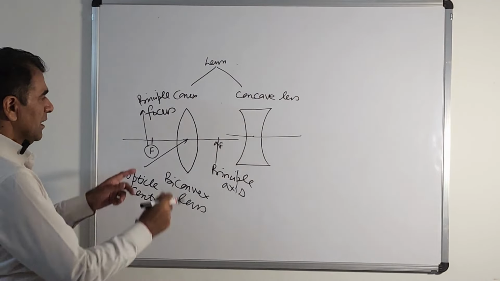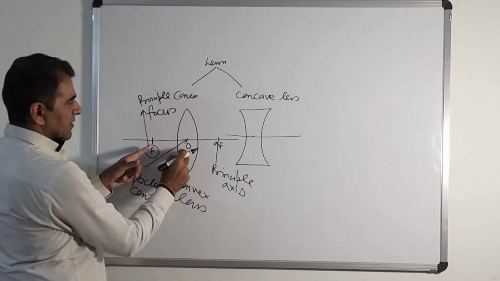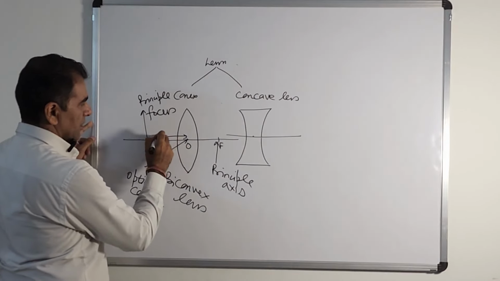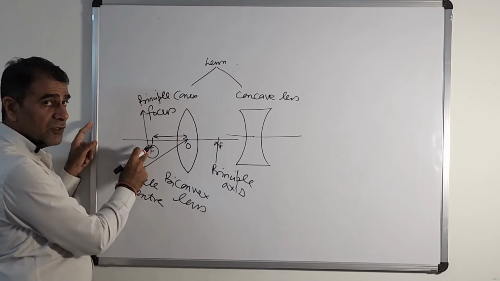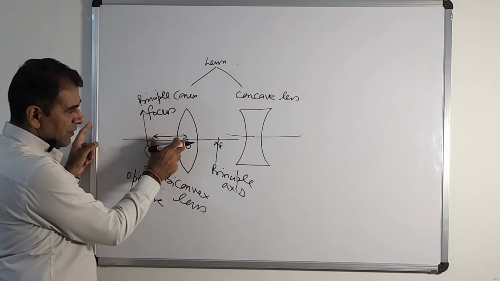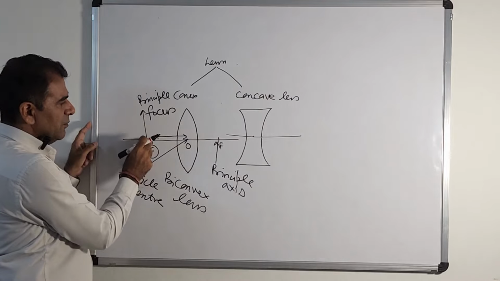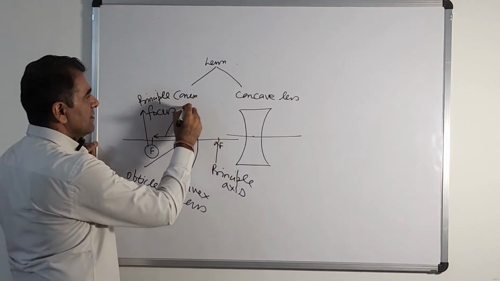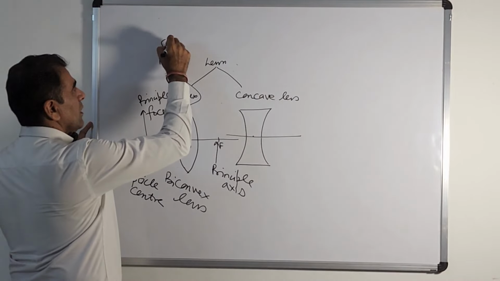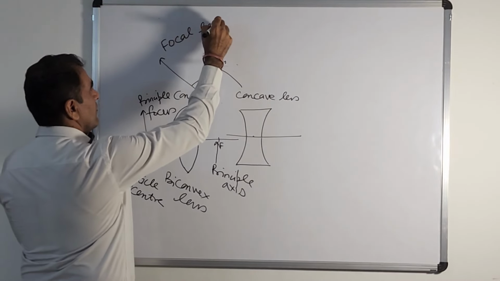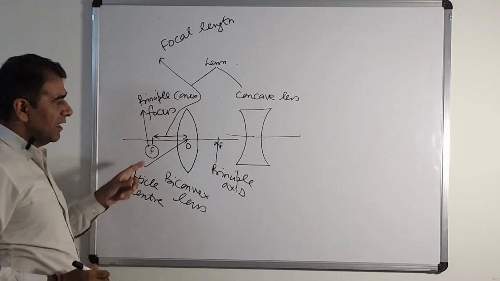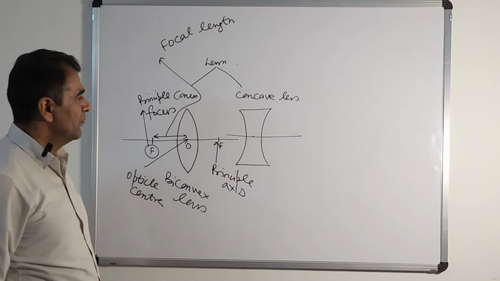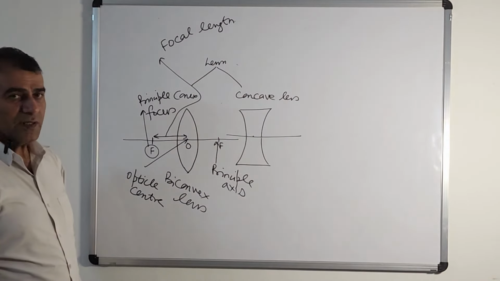If you call this point O and this F, then the point F is called the principal focus, but the distance between the optical center and the principal focus, in centimeters or inches or mm, whatever it is, is called the focal length. Focal length, right? Any doubt? I think no. Similarly in the case of the concave lens.